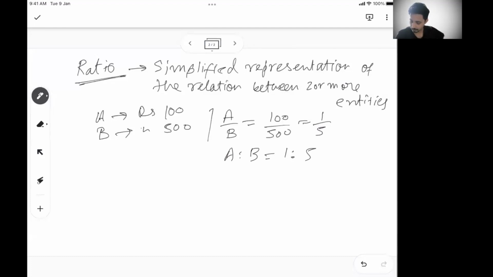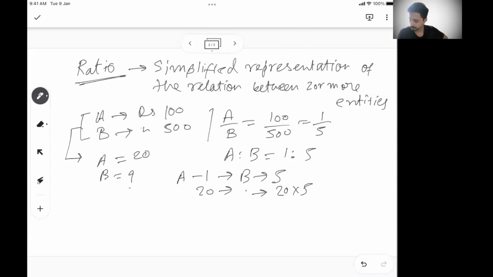So as per this ratio, if someone tells me A has 20 rupees, can you tell me how much B will have? I know for 1 rupee with A, B will have 5 rupees. So for 20 rupees with A, B will have 20 into 5, which is 100 rupees. This is the most common form of ratio application.